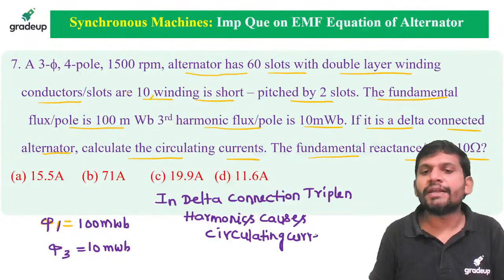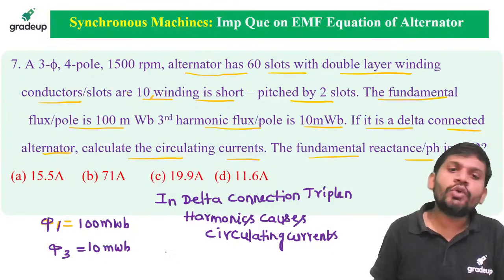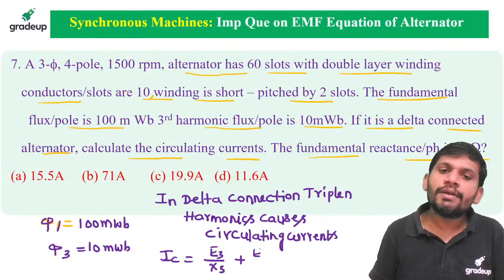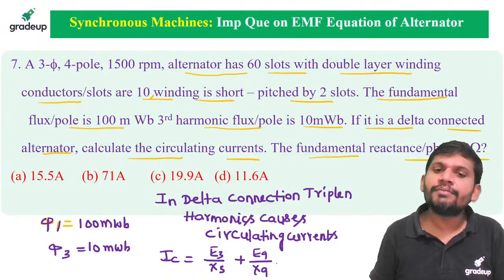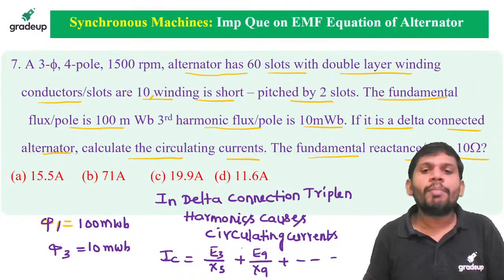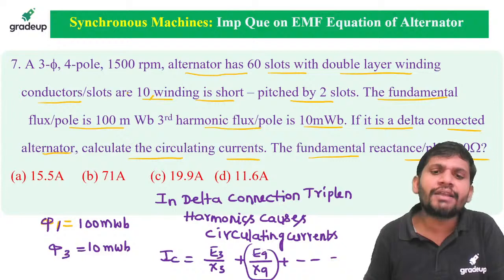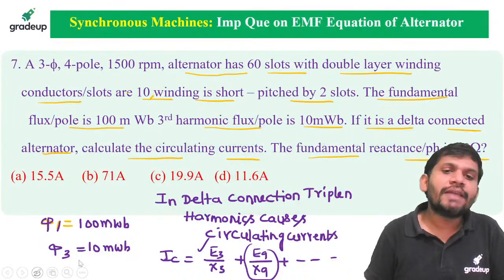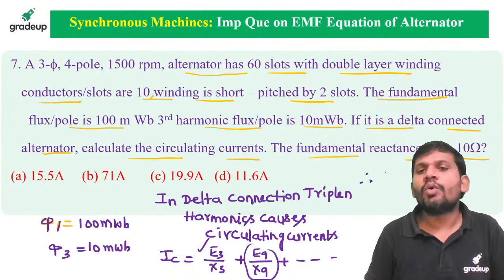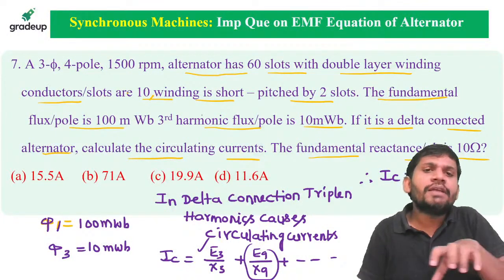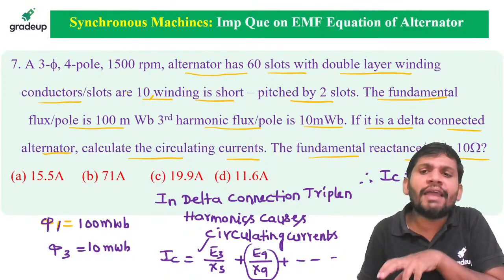Therefore, how to calculate the circulating current? IC equals E3 by X3 plus E9 by X9 and so on. But here E9 is not given. The ninth order harmonic is not given, so you take only this one. Then what is the circulating current, students? Only the third harmonic is given: E3 by X3. You want to find E3, so in this problem you find E3.